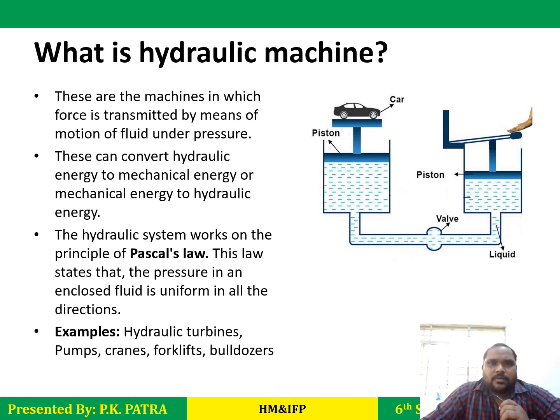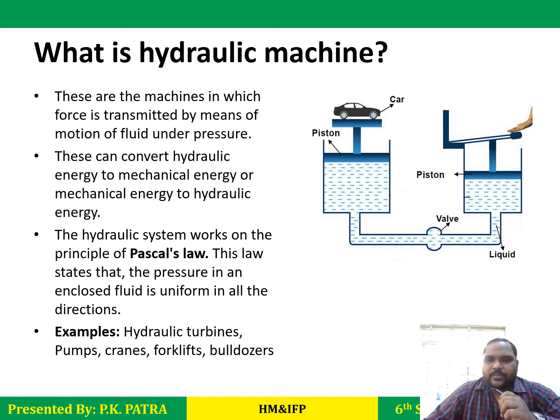So what does the hydraulic machine do? They convert hydraulic energy to mechanical energy, or you can say this is the turbine, where hydraulic energy is converted into mechanical energy. Otherwise, it will convert mechanical energy into hydraulic energy, as in the case of the pump.